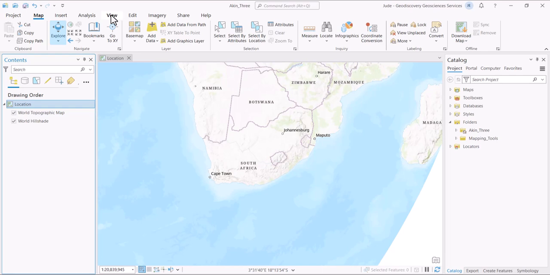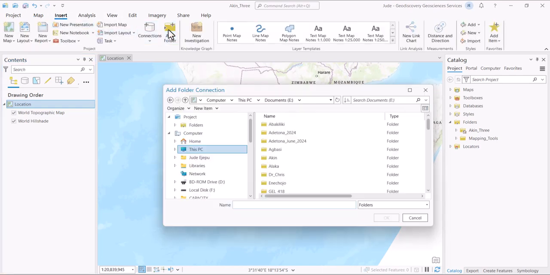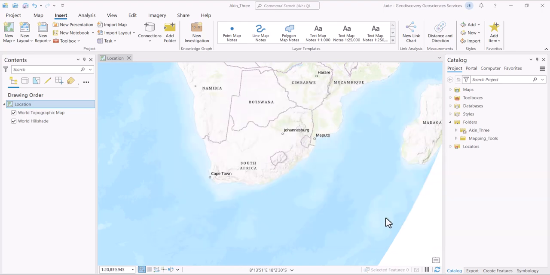You go to this insert here and add folder. This is a temporary folder just specifically for this particular work. And I'm going to add Arcane third. I'm going to just add the ArcGIS folder. Let me just add this.